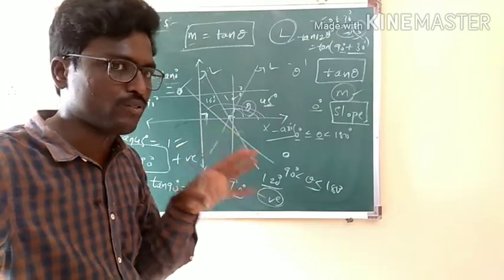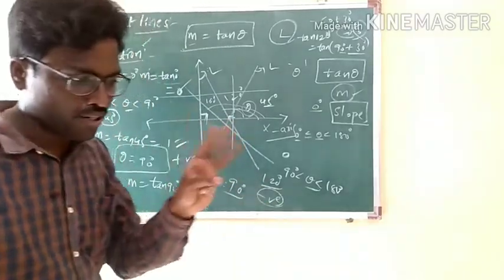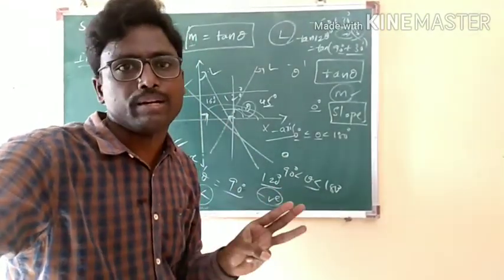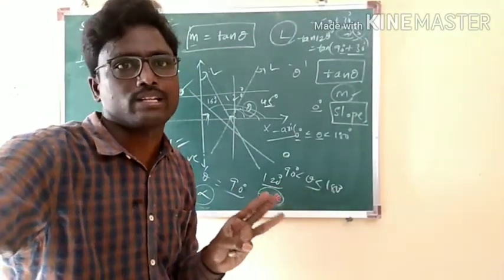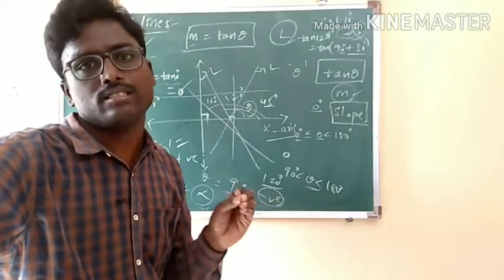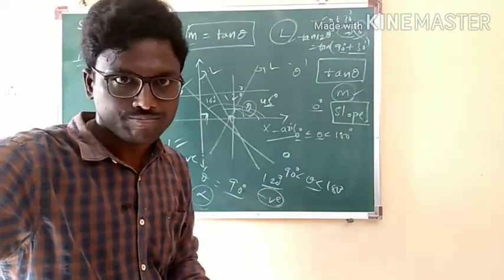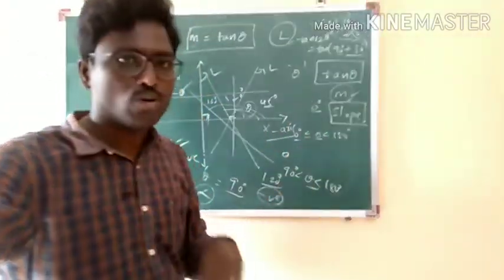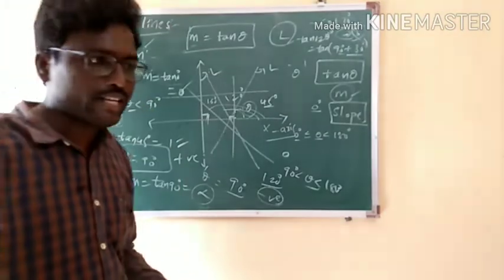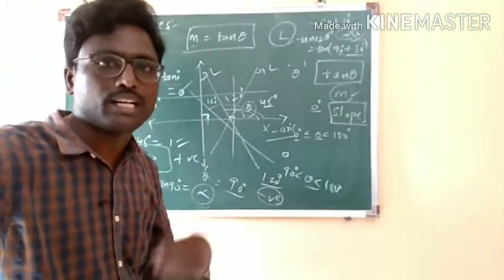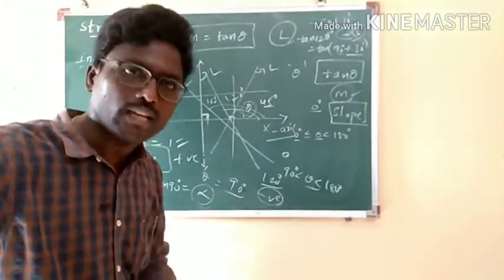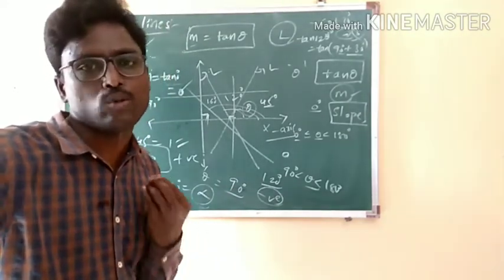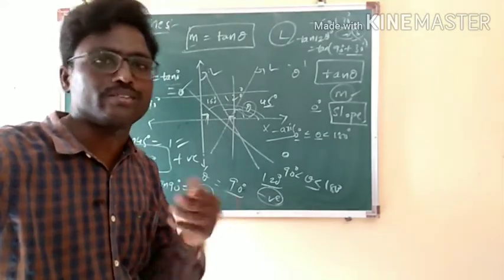Hope you understand the points I have been discussing so far. First point is inclination. What is inclination? If a line L is making some angle theta with the positive direction of x-axis, then that theta is said to be the inclination of the line. That theta can lie between 0 and 180 and it can be equal to 0. If theta is the inclination, then tan theta is going to be the slope of that line, and we denote it by m. Therefore, m is equal to tan theta is the slope of the line L, the entire coordinate geometry.